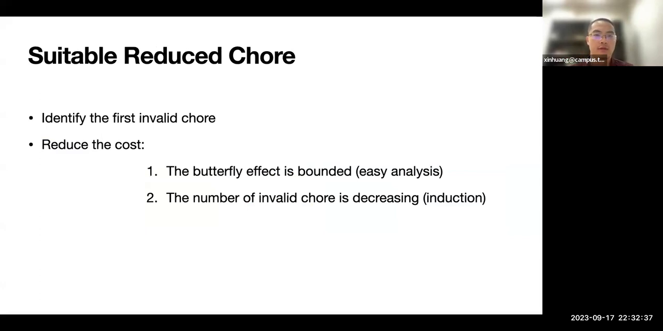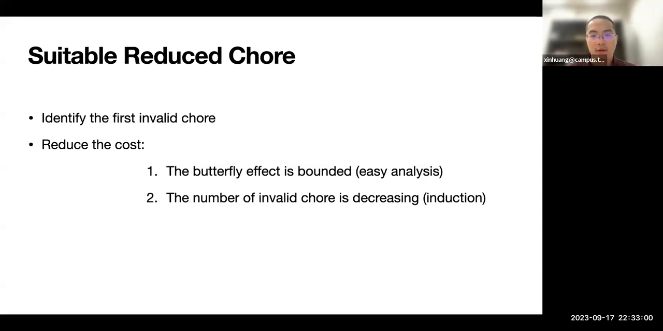What is a suitable reduced chore? We are not just trimming it because it is below the bar, that's not enough. We need this chore to satisfy two properties. One is that the butterfly effect is bounded, so we can get an easy analysis of how the process will go.